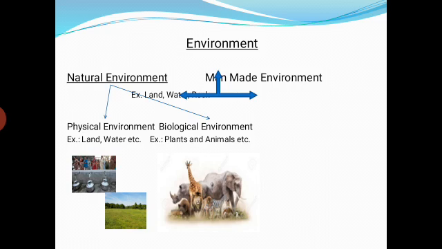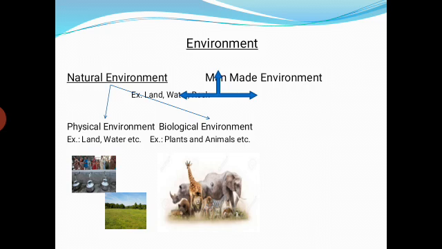First, physical environment. Listen, students, the physical environment includes all non-living things like land, water, and air. That means in the physical environment, all non-living things are included. For example, land, water, and air. So this is the physical environment.